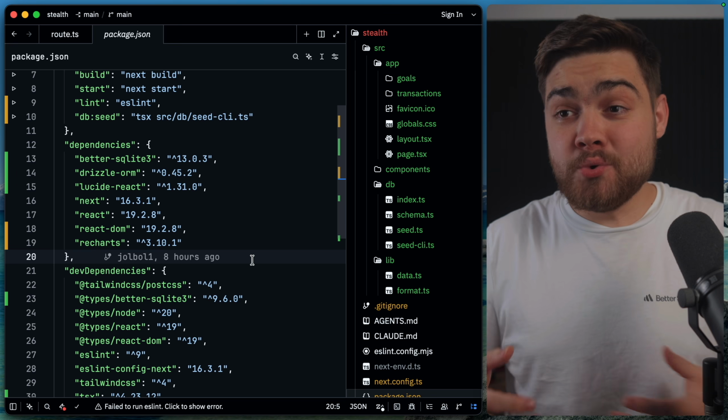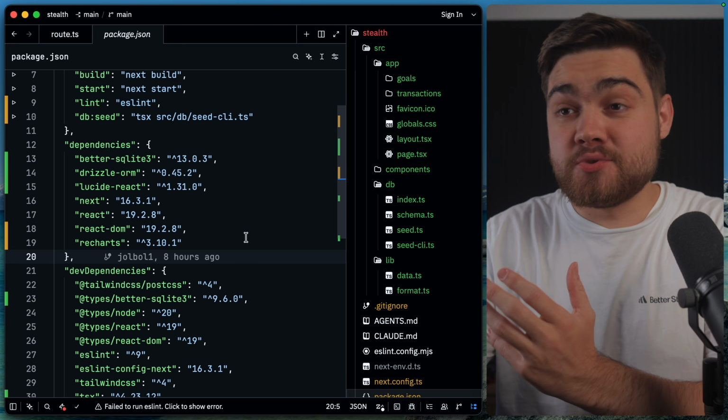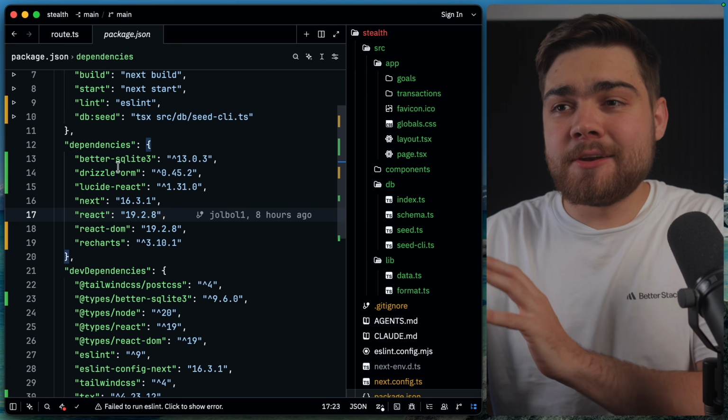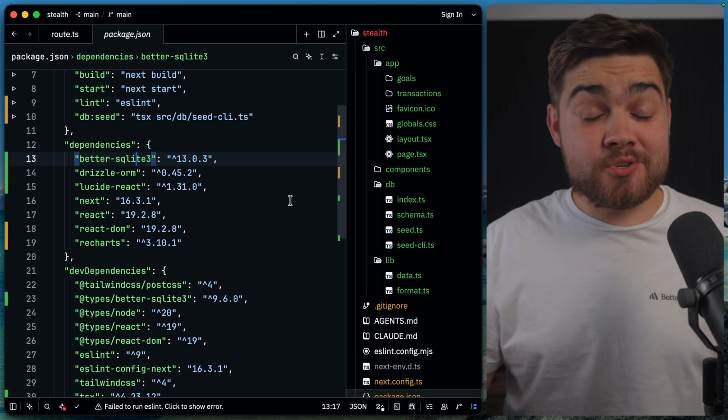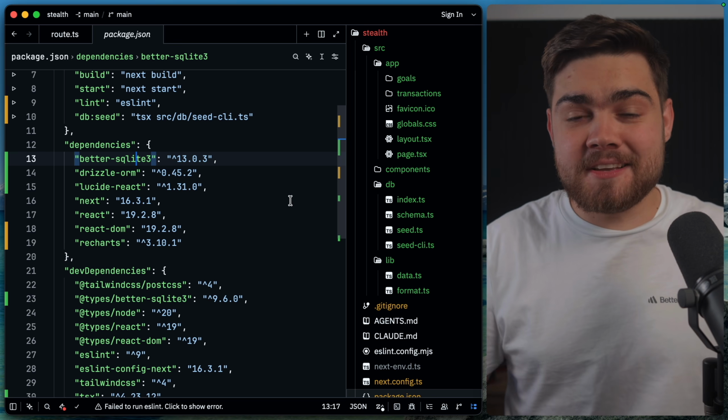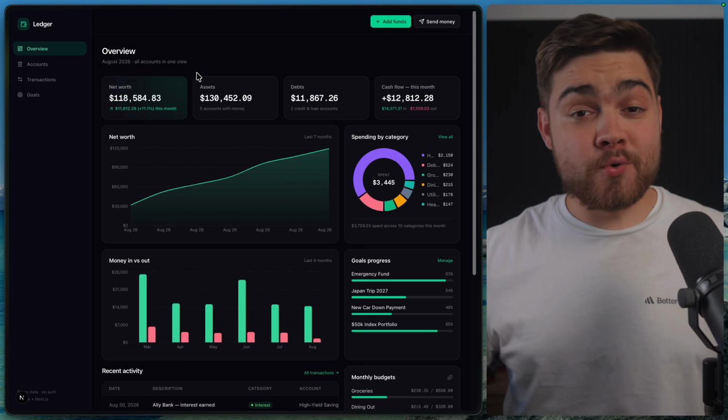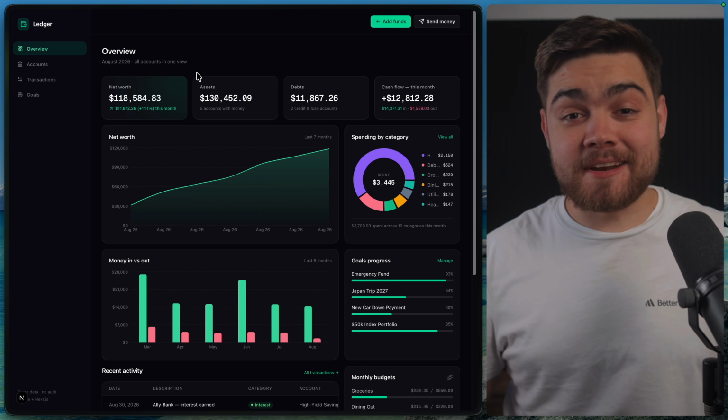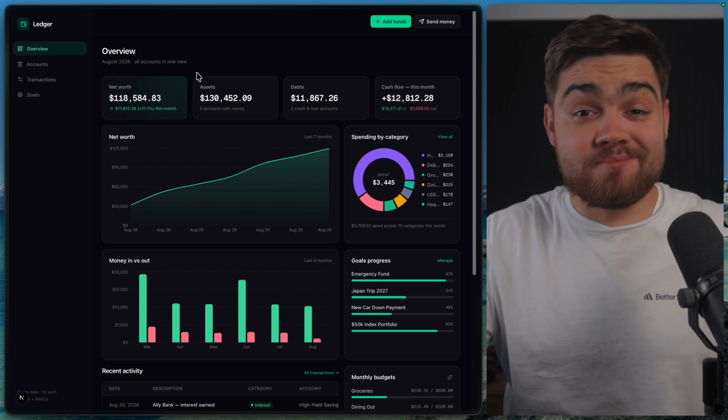When it comes to the actual code, it chose a pretty reasonable stack as well. It used Next.js, which I can't really complain with, and it also used Drizzle and better SQLite, which is a very good move. It used a real database, which a few of these models don't. So overall, I'd say this has done a really good job on this personal finance dashboard app. It chose a good stack, and the app is usable.